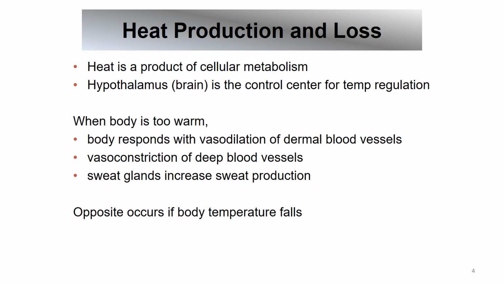When the body is too warm, body responds with vasodilation of the dermal blood vessels, but instead vasoconstriction of the deep blood vessels. And the sweat glands then become active to release sweat. So what does this mean, vasodilation of dermal blood vessels? How does that lead to controlling this body temperature?